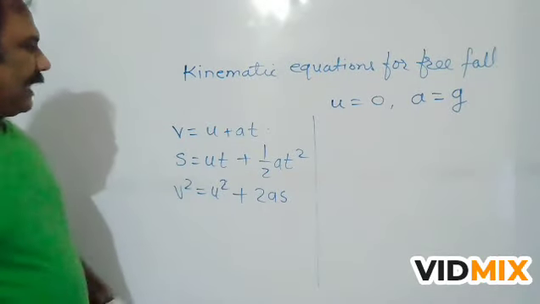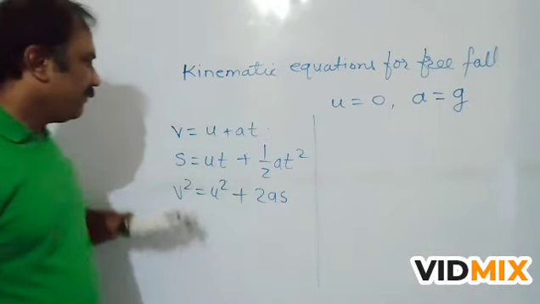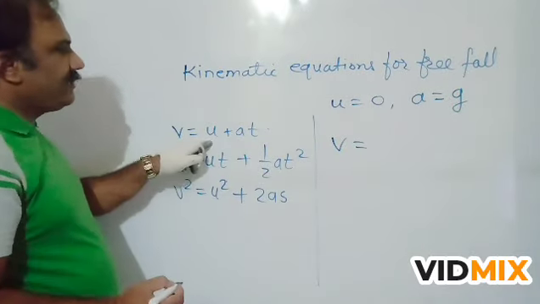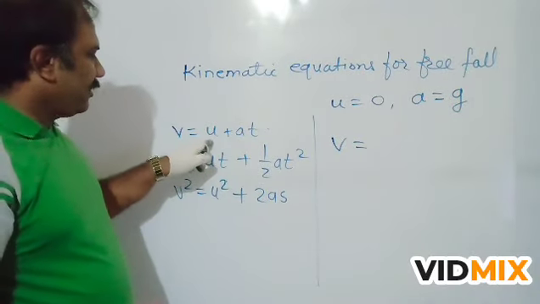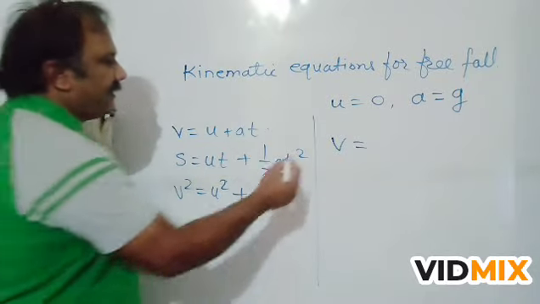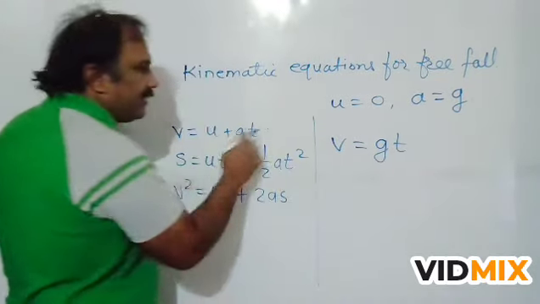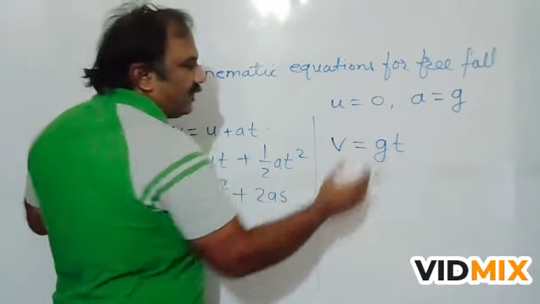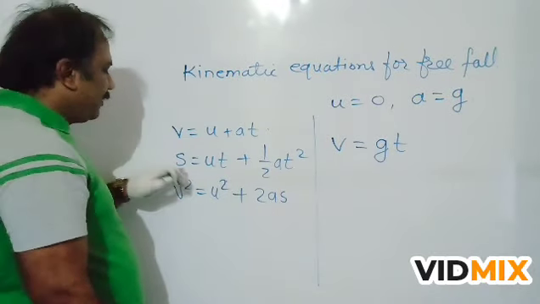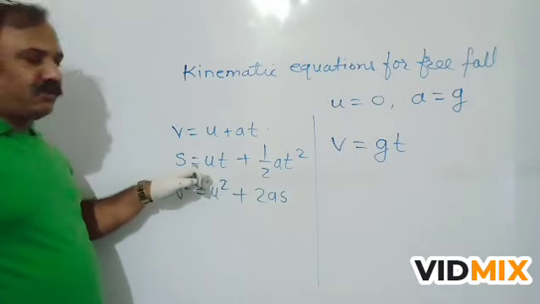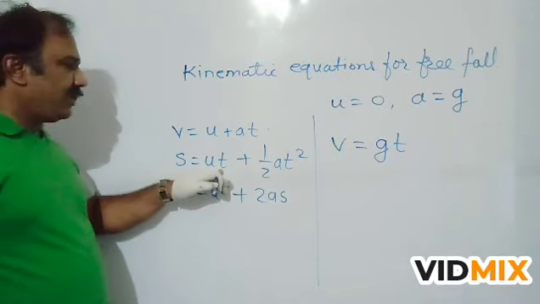So, the kinematic equations for free fall will be: now v = 0 + at, as u is equal to 0 in free fall, means v = gt, since a = g. This is the first equation. Then s = ut + (1/2)at². Now u = 0, therefore ut = 0.